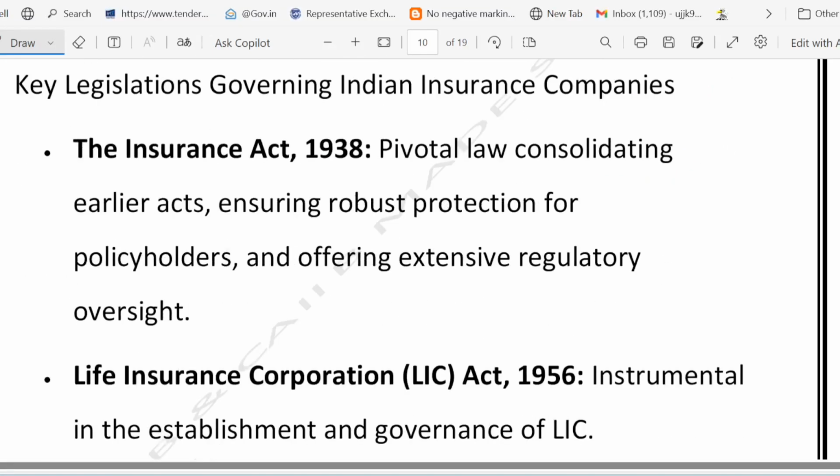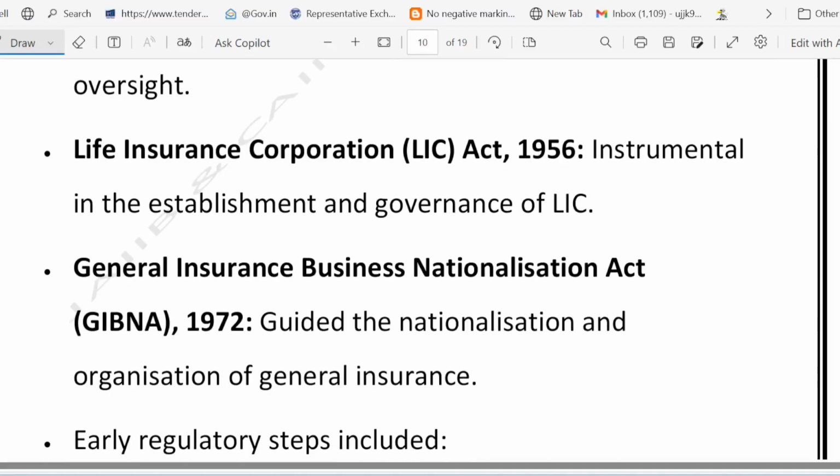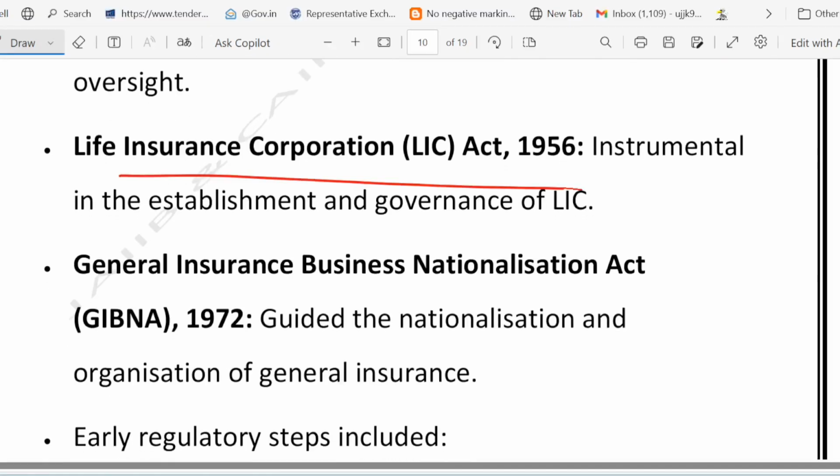Now comes the rule book. First of all, the Insurance Act of 1938. This is the constitution of insurance. It protects you from shady policy. And this is older than India's independence. Then we have the LIC Act 1956. The Life Insurance Act 1956 created the big daddy of the insurers, LIC, like the law that established RBI for banks.